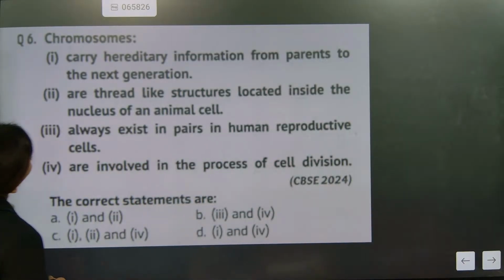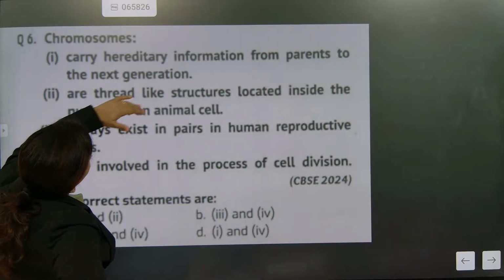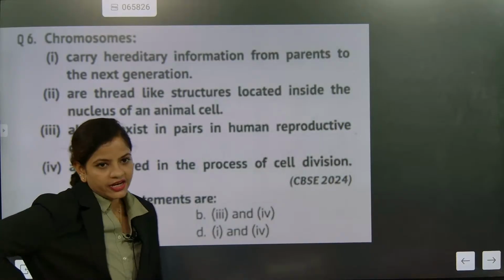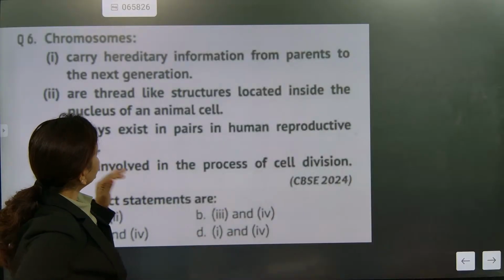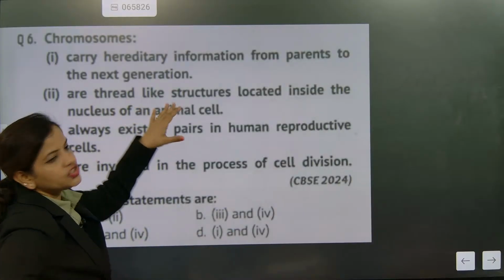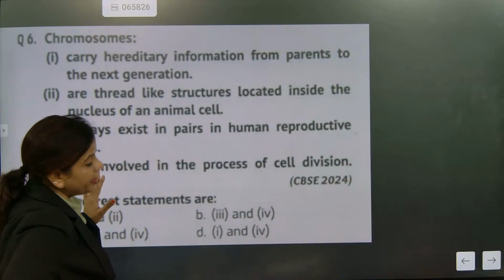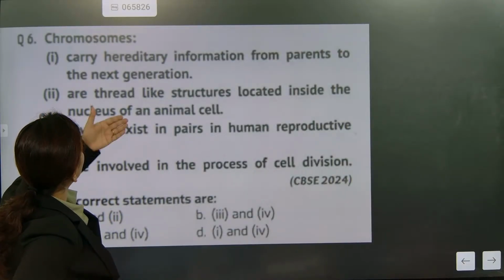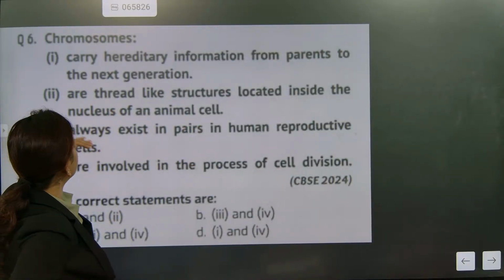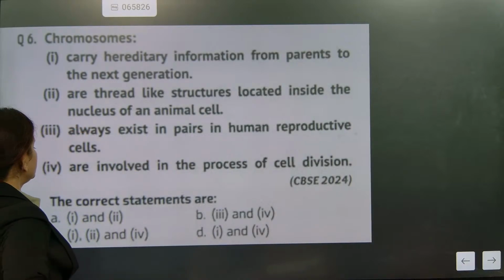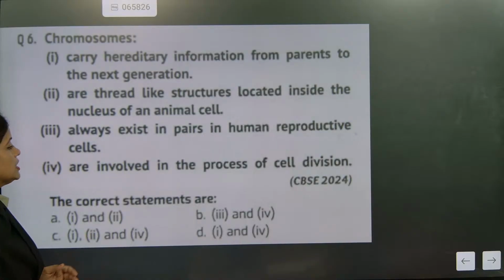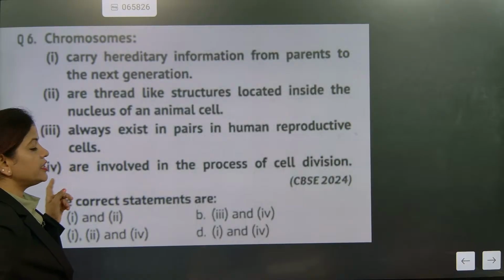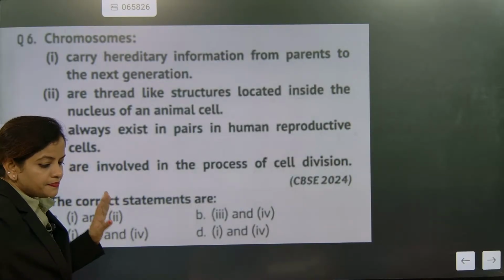Let's talk about it. Chromosomes carry hereditary information from parents to the next generation. Understood? They are telling that chromosomes are carrying the genetic information from the parents to the next generation. After that, the second point: chromosomes are thread-like structures located inside the nucleus of animal cells. Then, they always exist in pairs in human reproductive cells. Now, they are involved in the process of cell division. See, this is absolutely correct. They are involved in cell division. Understood?